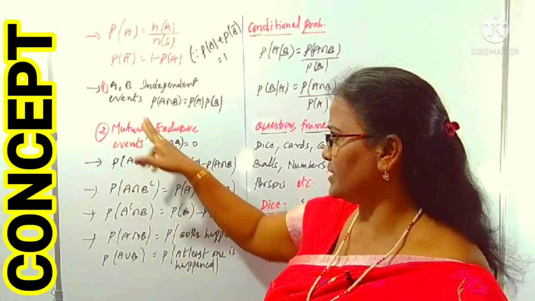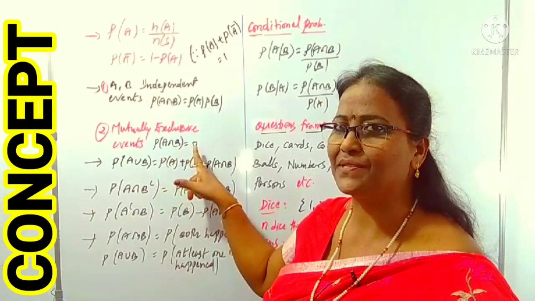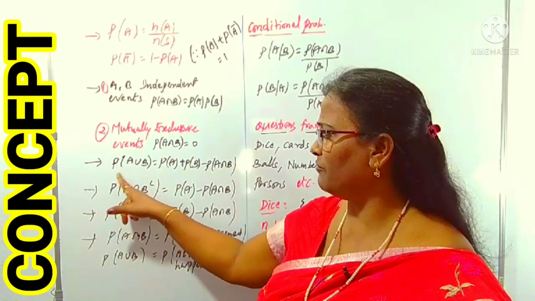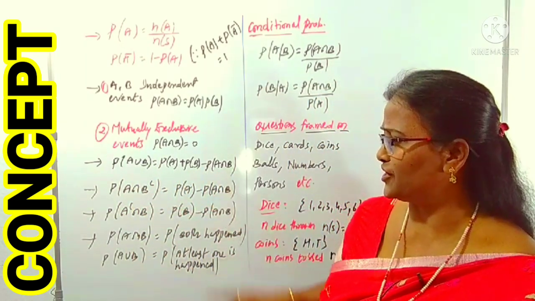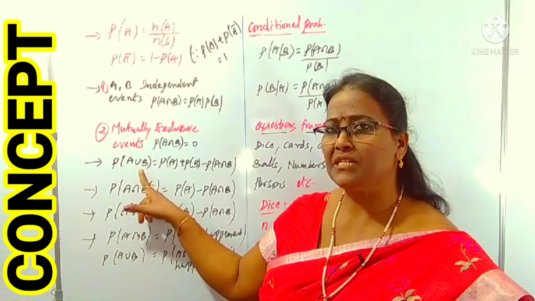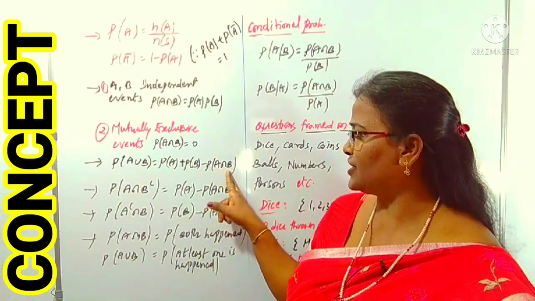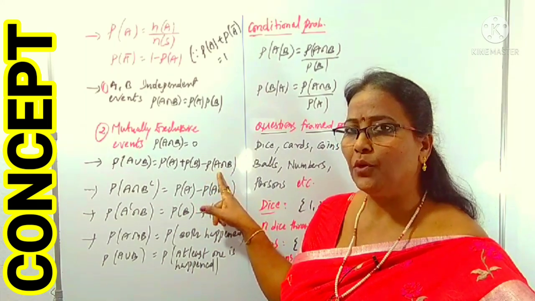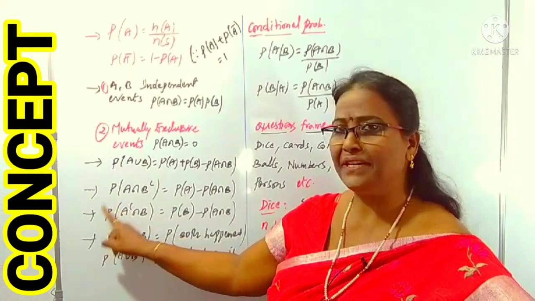And mutually exclusive events. Suppose A, B are mutually exclusive events, then the P of A intersection B is equal to 0. You know very well P of A union B you can collect: P of A plus P of B minus P of A intersection B. P of A union B means what? The probability of at least one of them happening. P of A intersection B means the probability of both happening. Right.